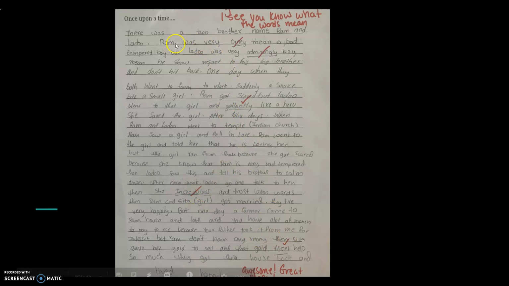For example, there are two brothers named Ram and Ladu. Ram was very ornery, mean, a bad-tempered boy. This one is spelled incorrectly. That's the only reason why it wouldn't work. If it just said Ram was very ornery, that would work, because ornery is an adjective describing the noun, this person, Ram. That would work, but she spelled it incorrectly.